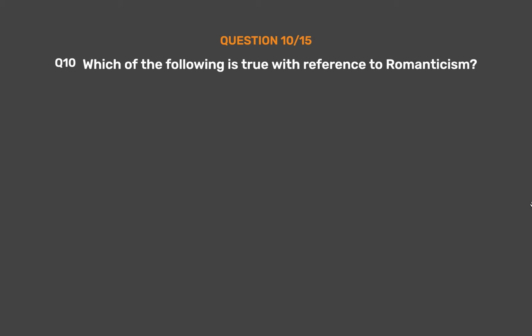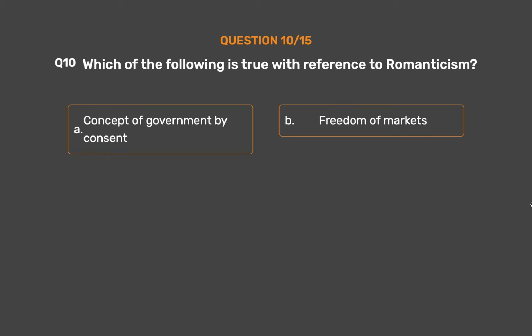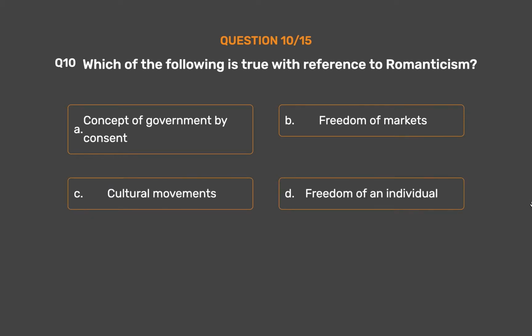Question number 10. Which of the following is true with reference to Romanticism? Option A. Concept of government by consent. Option B. Freedom of markets. Option C. Cultural movements. Option D. Freedom of an individual.